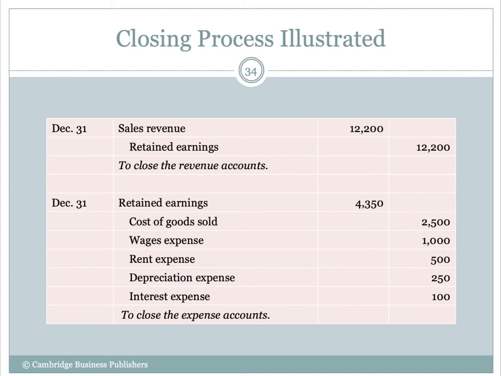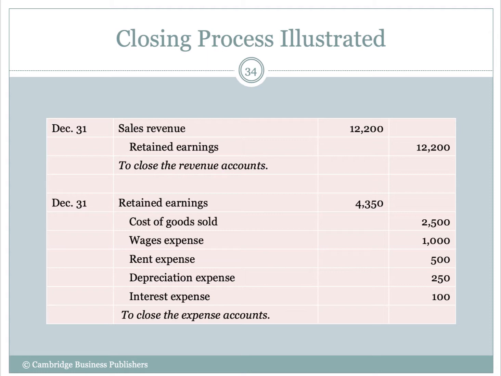What's net income? Net income is the difference between sales revenue and all our expenses. So what we're doing is kind of picking it apart, saying that net income increases retained earnings. Net loss decreases retained earnings.